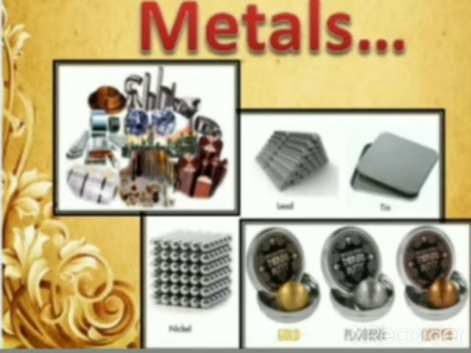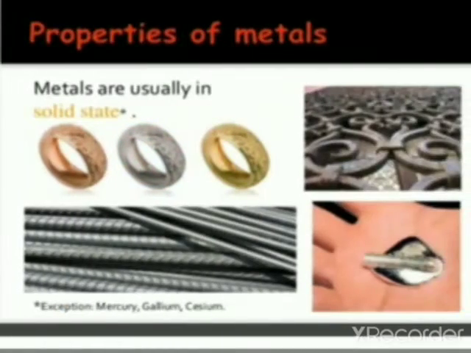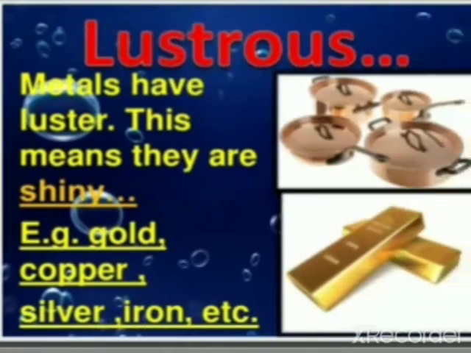Let us learn about some of the physical properties of metals. A metal is a material that is typically hard, opaque, shiny, and has good electrical and thermal conductivity. We shall learn properties of these metals in detail. There are 88 metals in the periodic table. Metals are usually in solid state except mercury, gallium, cesium. All other metals are solids at room temperature.